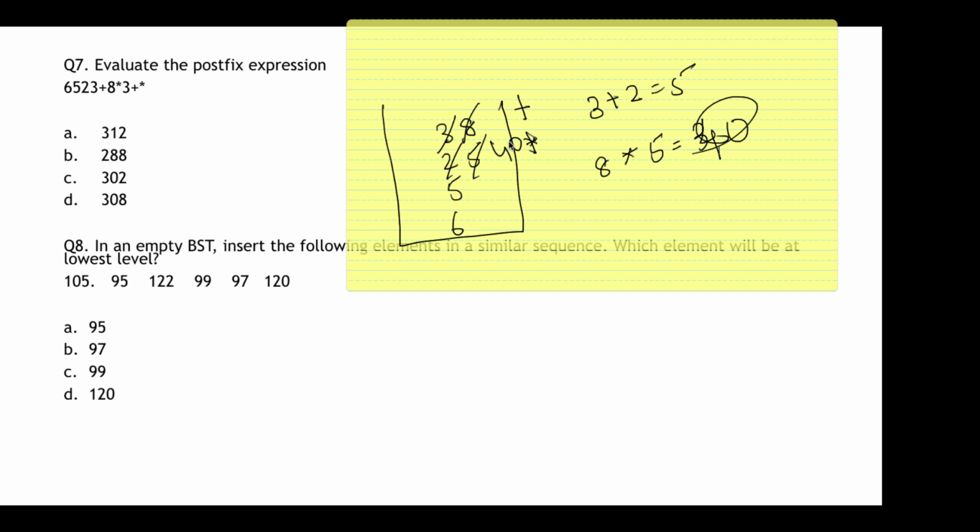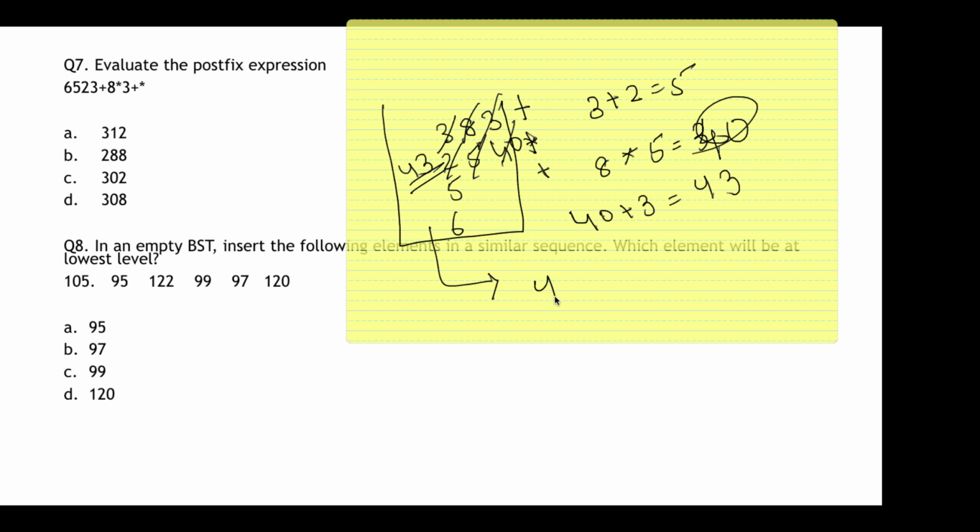Okay, now after star there is another number that is 3. Then after pushing this 3 there is another operator that is plus, so pop out two numbers, that is 3 and 40. So 3 and 40 will be on plus, so that will be 43. Now push 43 over here. Okay, you are having 43, you are having another operator that is star, so pop out two numbers, that is 43 and 5 will be popped out. So you have to do the multiplication. Whatever the value is, that will be your answer.